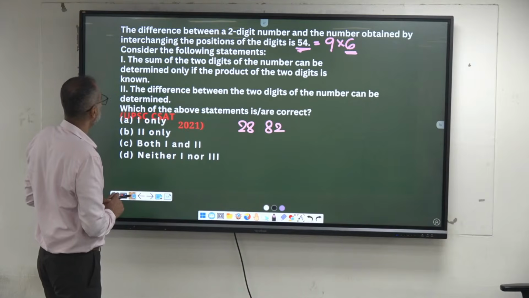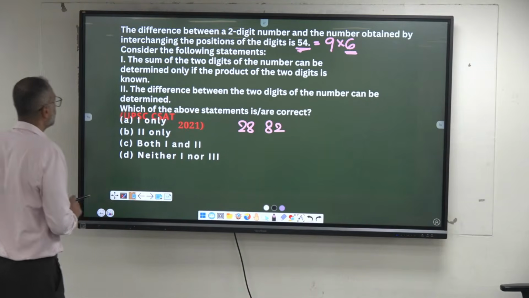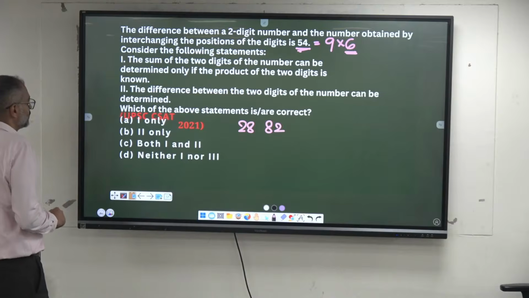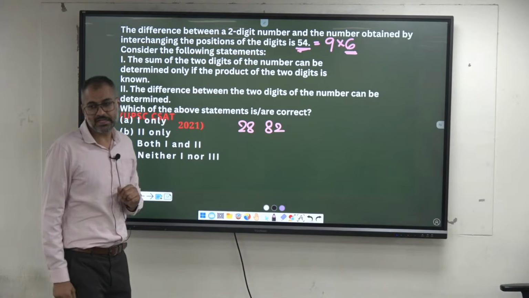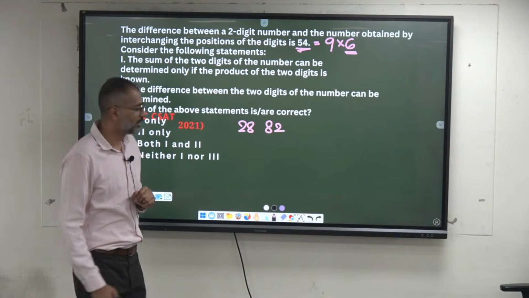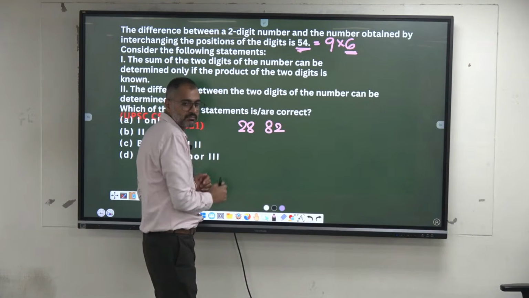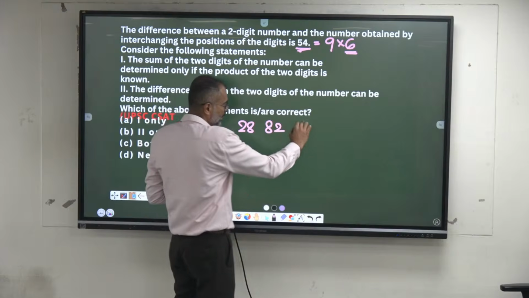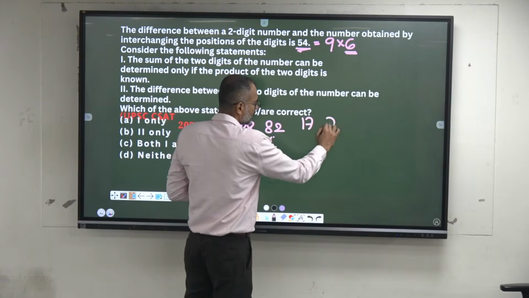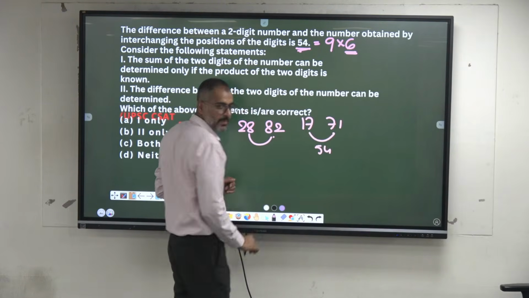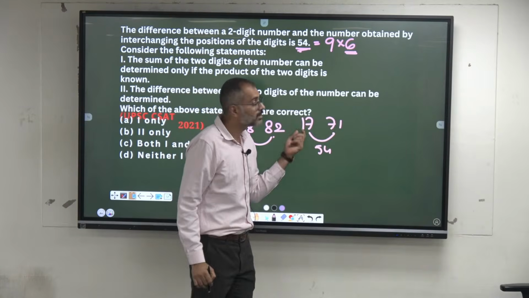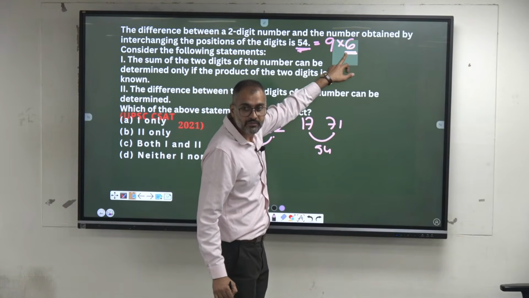The sum of the two digits of the number can be determined only if the product of the two digits is known. How many such possibilities are there? Difference has to be 6. 17, 71, difference 54 here. Difference between the digits is 6, isn't it?